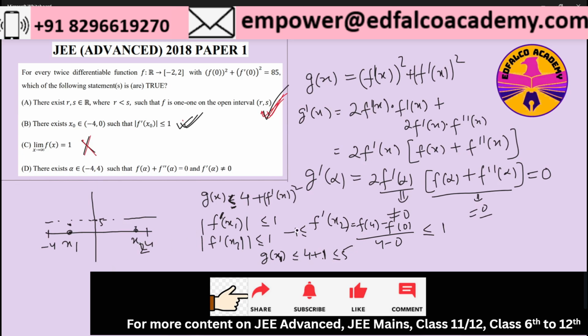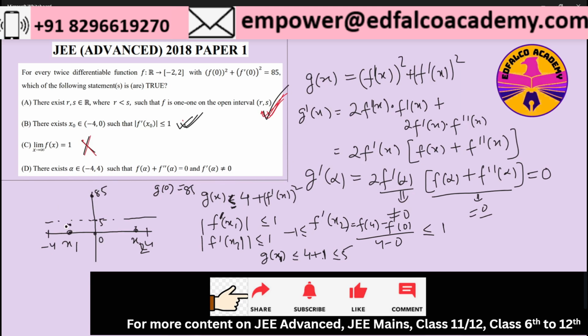But also we know that g of 0 is nothing but f of 0 whole square plus f dash 0 whole square, which is the boundary condition given to us, equal to 85. So g of 0 will be somewhere here, which is 85. Now what does this suggest?